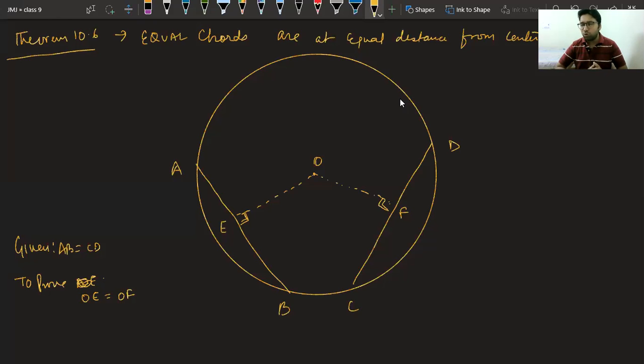Class, how can we prove this thing? Please tell me fast. Can you prove that OE equals OF? Please make a triangle. Okay, OEB and OCF. Let us join this. Now, how will you prove that OE and OF are equal?